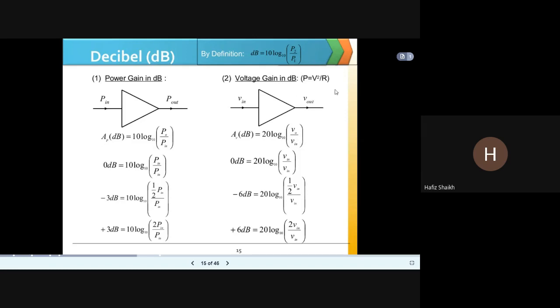This is just the basic substitution in the log formula. These formulas are the same: just replace P by V and multiply by 2 at every point. So it will be this way.